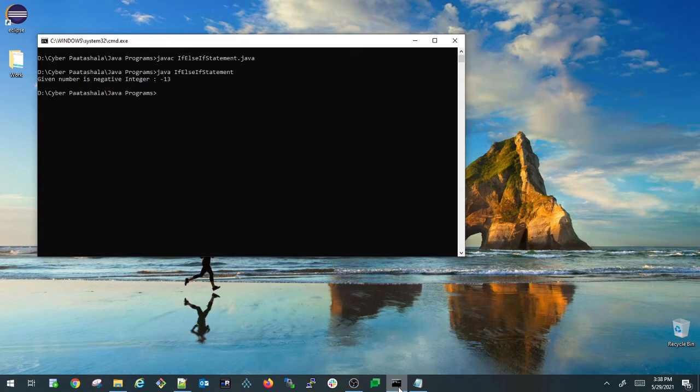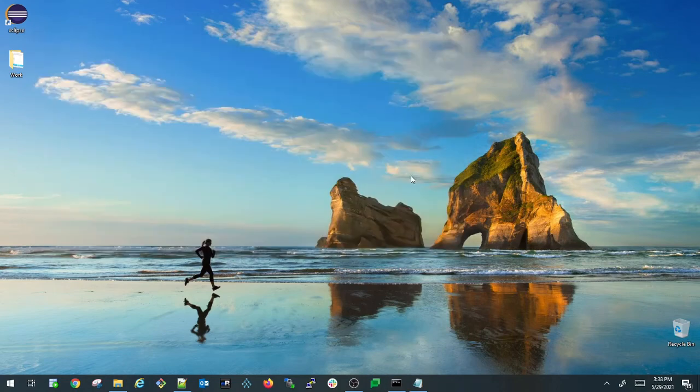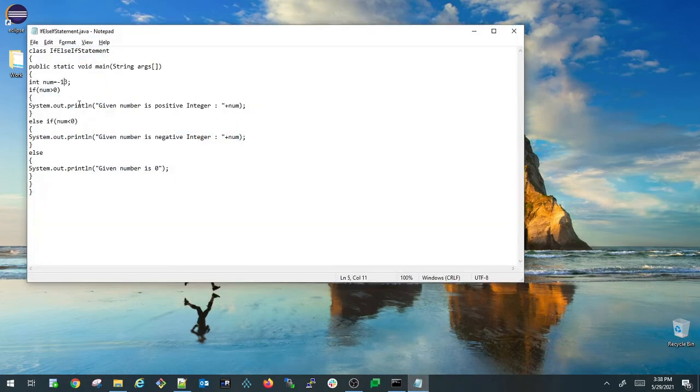So now let us try to modify the program once again. So here I am changing the num value from minus 13 to 0. So in this case, the 0 is not greater than 0, so the first condition will be failing, and again it will be verifying the else if block whether the 0 is less than the 0, and this condition is also returning false.